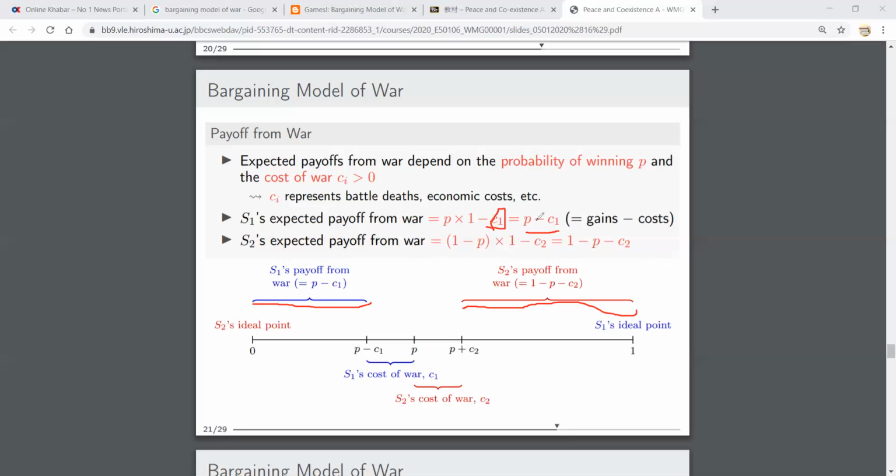But here, if you add P minus C1 plus 1 minus P minus C2, then this P will cancel, and it will be 1 minus the bracket C1 plus C2.